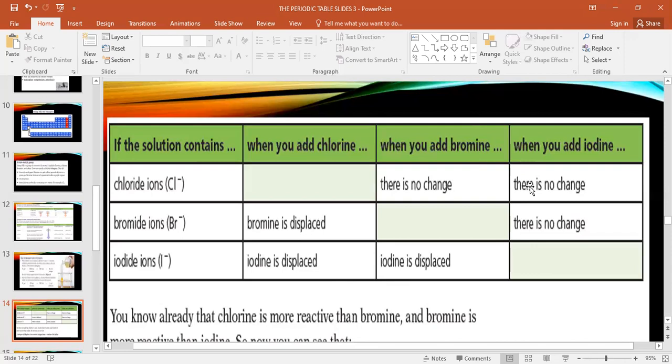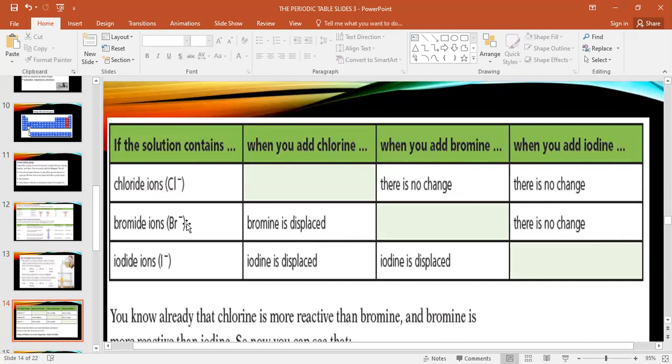Okay, the last column here, please. When you add iodine into chloride, is there any reaction? No. Why? Because iodine is the last one, less reactive. What happens when you add iodine into bromide?